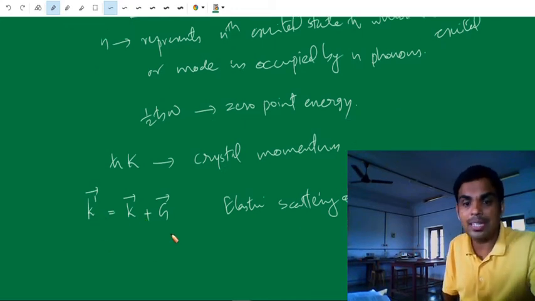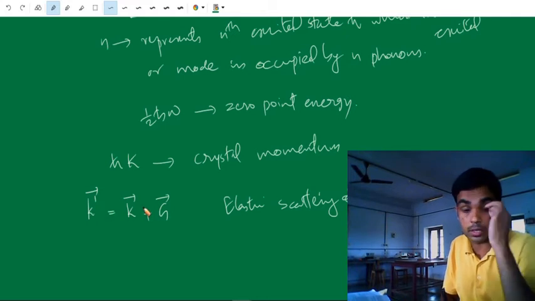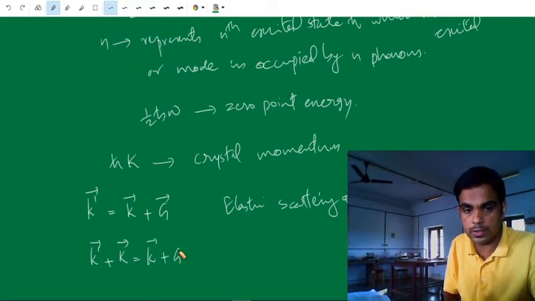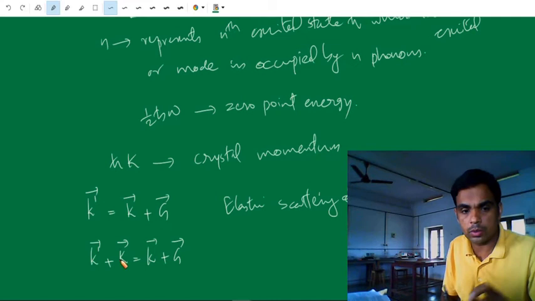For inelastic scattering, where the total energy is conserved, what happens? Along with k dash, some new phonon is produced. So k dash plus K is equal to small k plus G. In addition to the scattered photon, a phonon is also produced in this process.